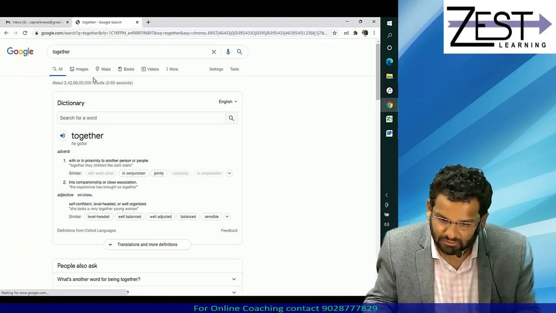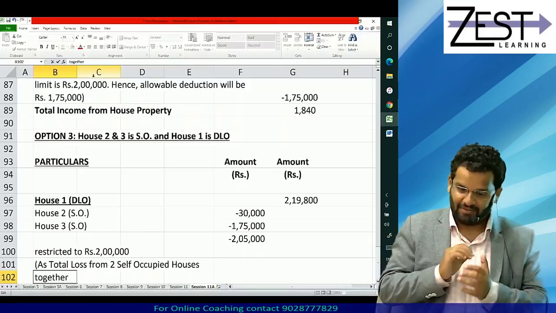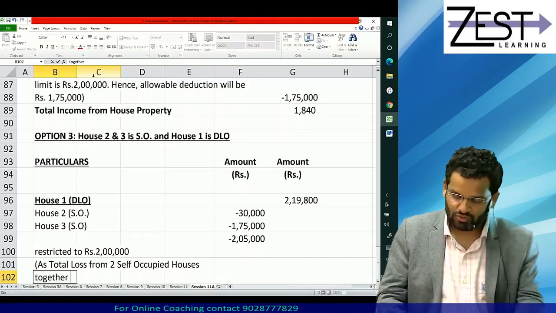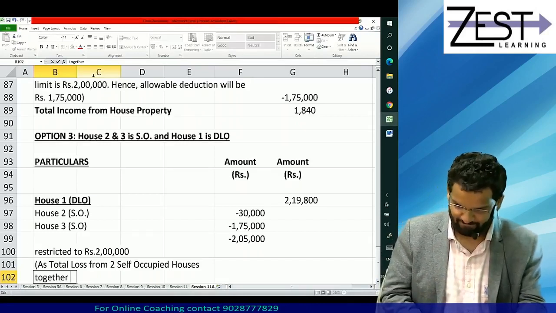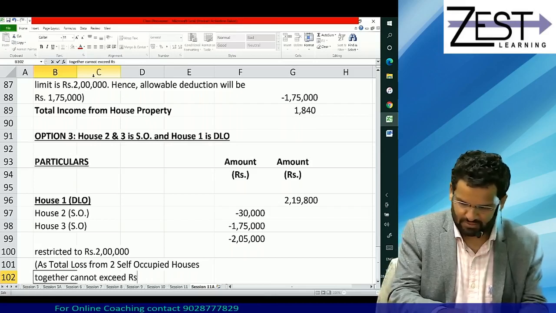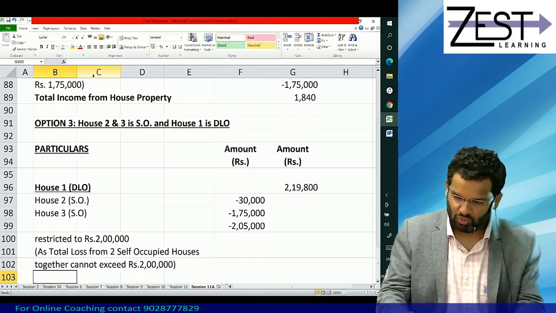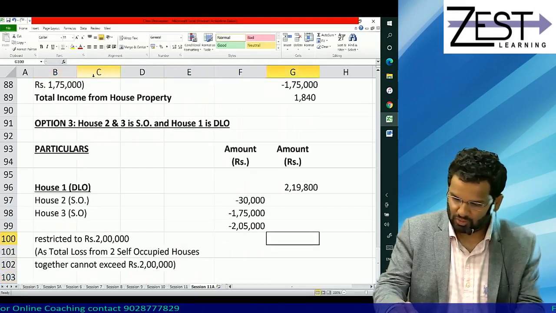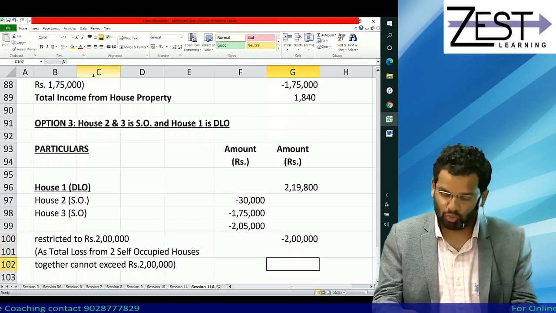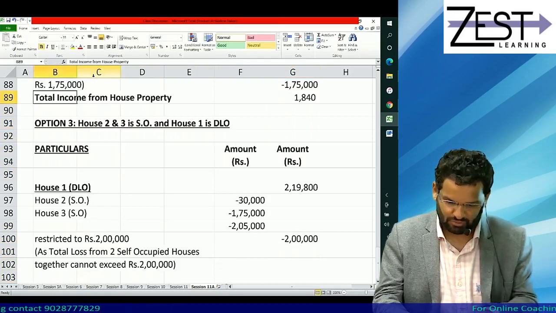Together, yes, together is very good. As total loss from two self-occupied houses together cannot exceed rupees 2 lakhs. So you have to take 2 lakhs only. So now tell me, what is your total income from house property in this option?